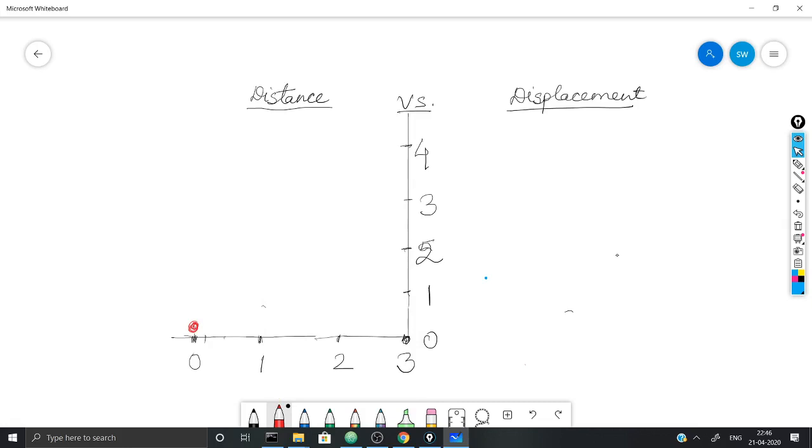Now it goes in a linear path from this to this point. Then it turns to its left and moves from this to this point. So let us call these points A, B and C. Now what is the distance traveled from A to B? The distance traveled from A to B is 3 units.